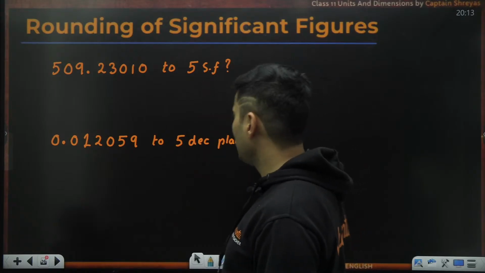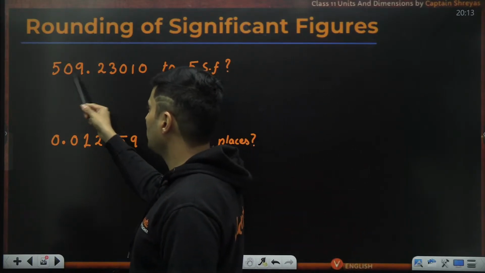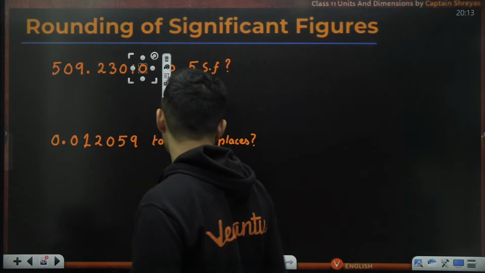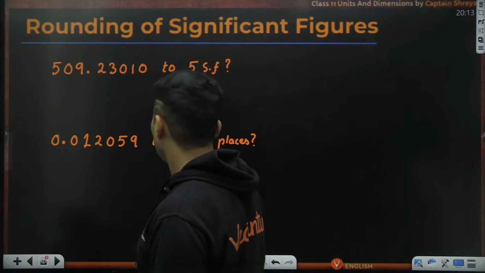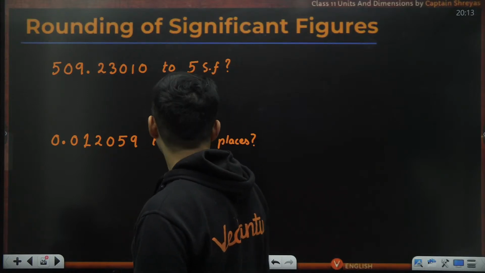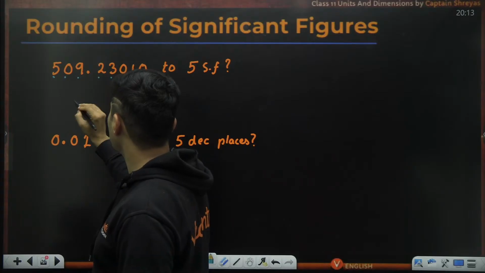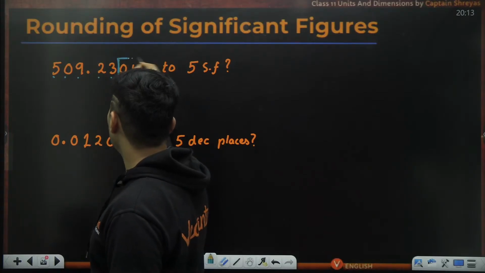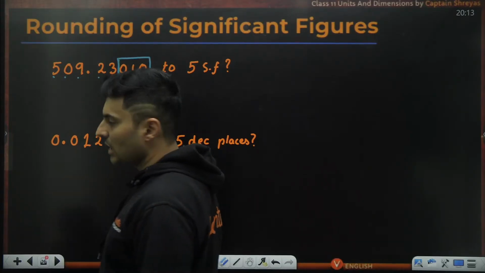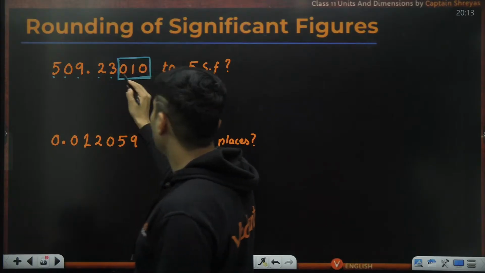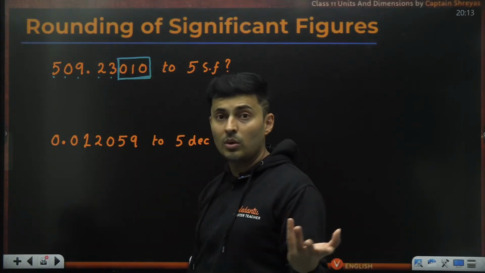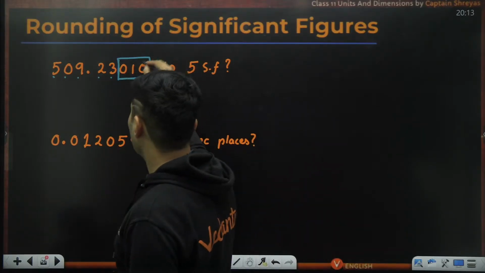5 significant figures. There are a lot of significant figures here. All these zeros are countable. So what do we do now is the question. 5 significant figures means I need to get rid of this guy. Now, when there are 3 digits to be removed, what will you do? You will compare it with the number 500.